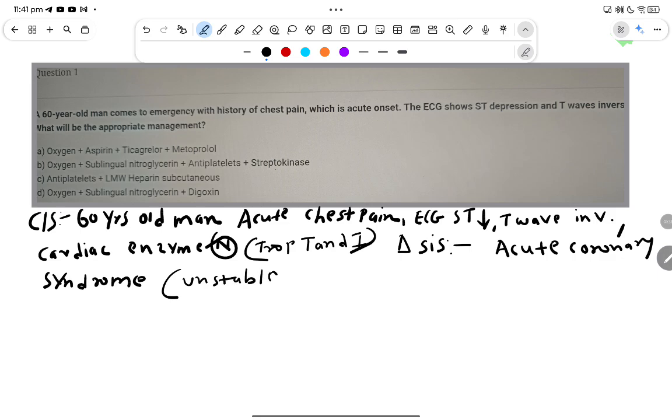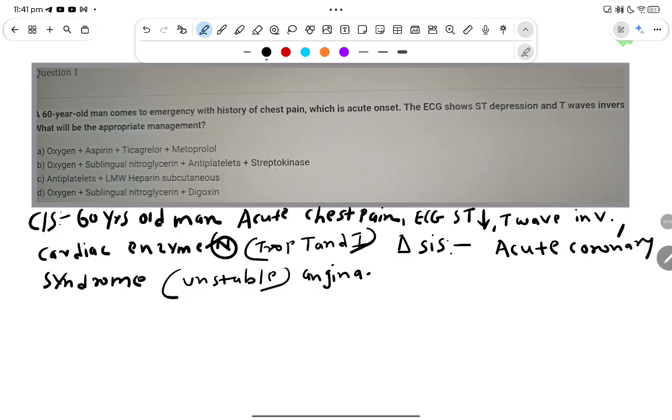Unstable angina. For this, let's see which drugs are given. We have to see what the management is.